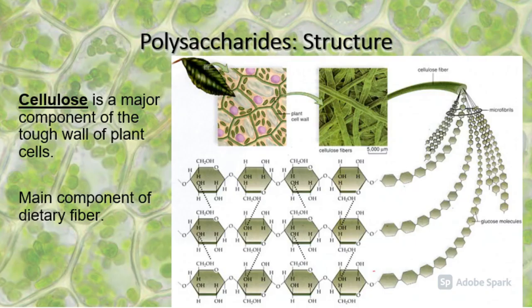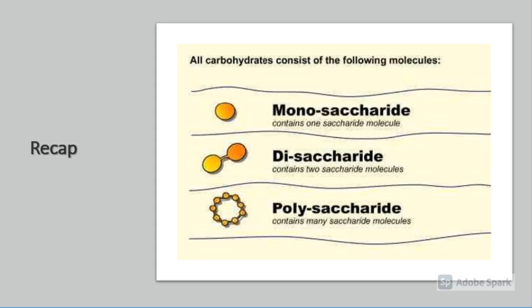Polysaccharides are also involved in plants having their structure. Cellulose is a major component of the cell wall of plant cells. This is what allows plants to stand erect towards the sun. So let's recap. All carbohydrates are made from sugar rings. Those sugar rings can be classified as a monosaccharide made of one, a disaccharide made of two, or a polysaccharide made of many. I did fail to mention that saccharides is the root word for sugars.